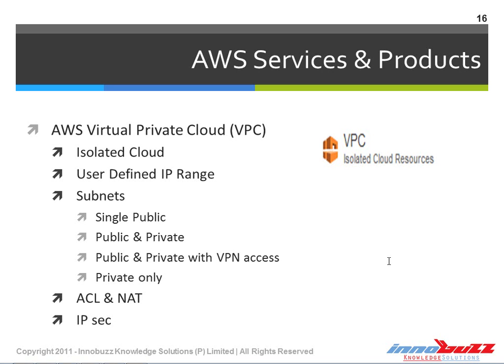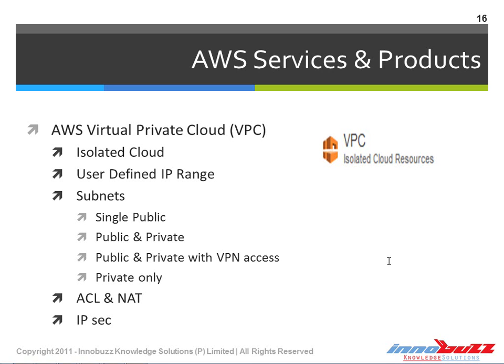It enables us to create an isolated web service cloud running on EC2 instances, which has a private IP range that a user can define. The reason we call it a user-defined IP range is that we are creating a virtual private cloud that is isolated from the public cloud. Hence, the user gets the privilege to define the IP address range for the applications running under the VPC. And there are 4 different subnet configurations available for the virtual private cloud. Let's see what they are.